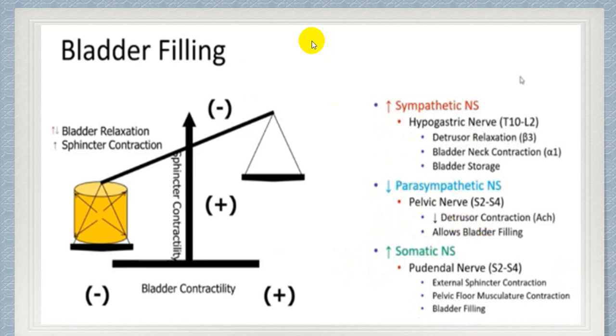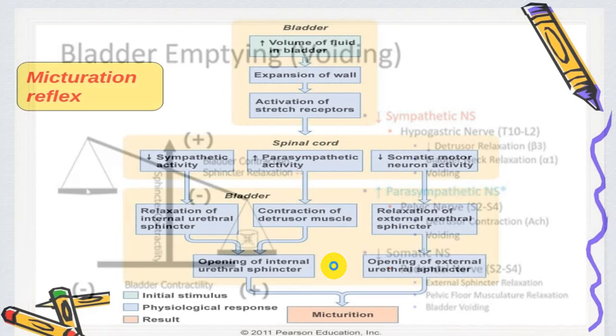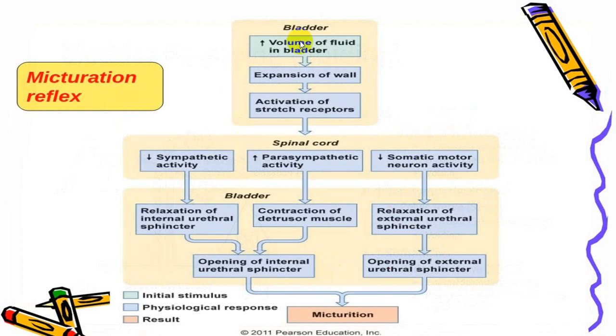So whenever you have storage, filling, sympathetic system is stimulated, parasympathetic is inhibited, and somatic system is also stimulated. So for stimulation of sympathetic system, hypogastric nerve; parasympathetic system inhibition, pelvic nerve; somatic system stimulation, pudendal nerve, and that will take part in filling. While emptying, sympathetic system is inhibited, parasympathetic is stimulated, and somatic is also inhibited, and that will take part in voiding.